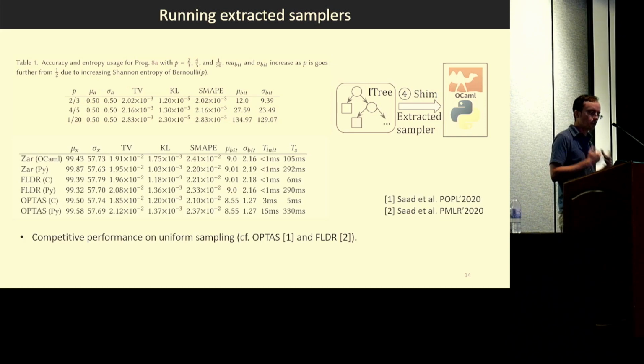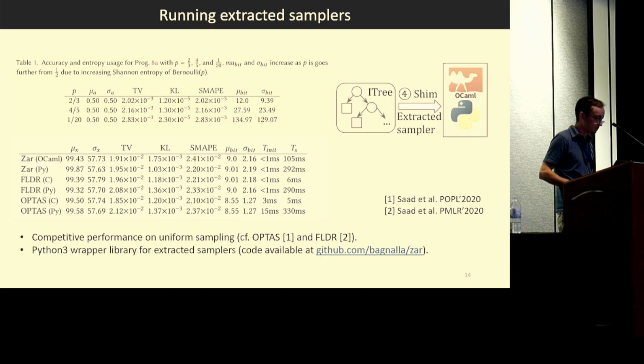And in the special case of uniform sampling, which is related to that modulo bias from the introduction, we extract some verified uniform samplers that have no modulo bias, of course, no bias at all, and we compare performance with some other well-known samplers from the literature, the fast-loaded dice roller, an optimal approximate sampler, and show competitive performance.